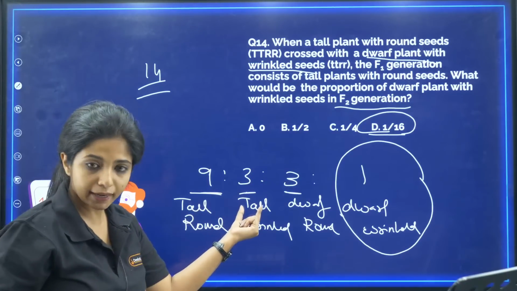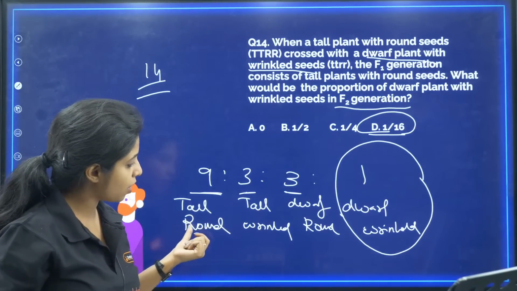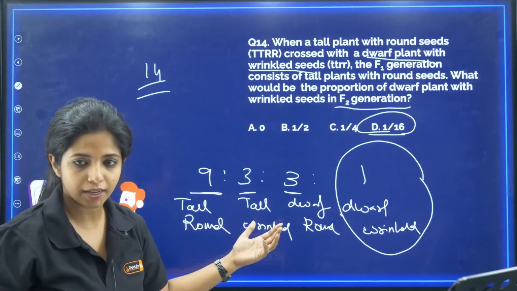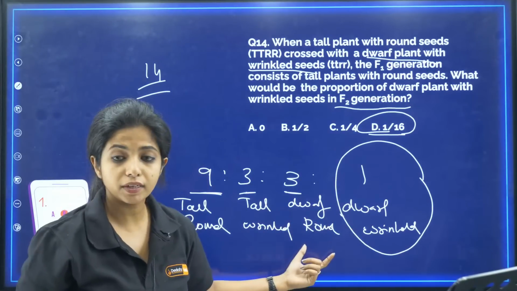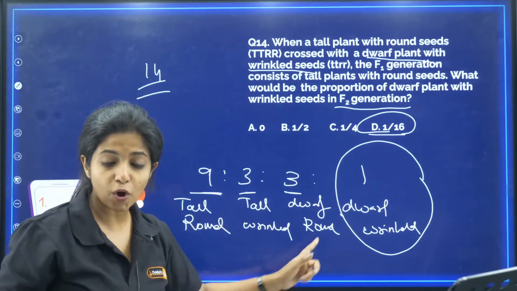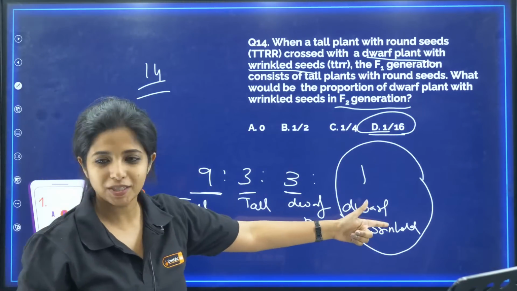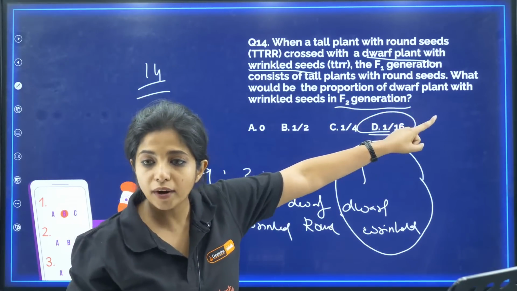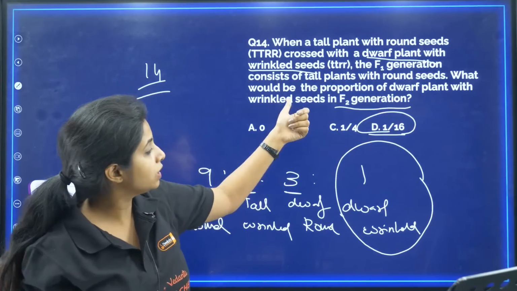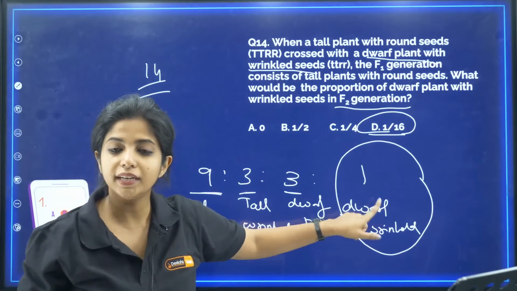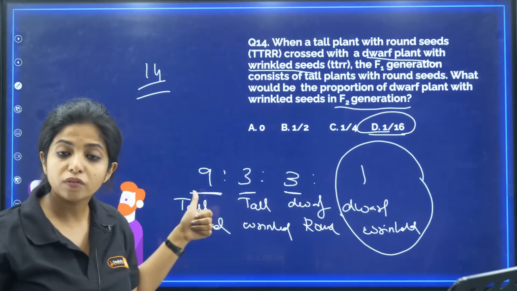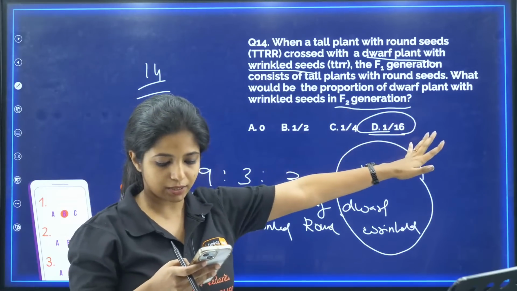There the tall character will be there, and instead of round it will be wrinkled. Here dwarf will be there, but along with it, it will be round. So these are the new combinations that we find, and these are the older combinations that we had. You are asked about the proportion of dwarf plant with wrinkled seeds, that is the recessive parent. So over here it will be 1 out of 16. So 1 out of 16 is the answer.